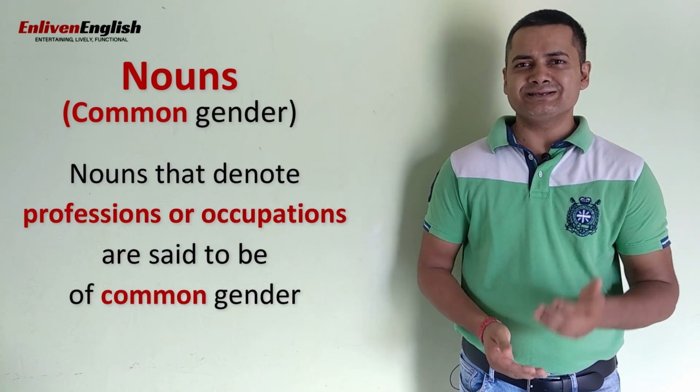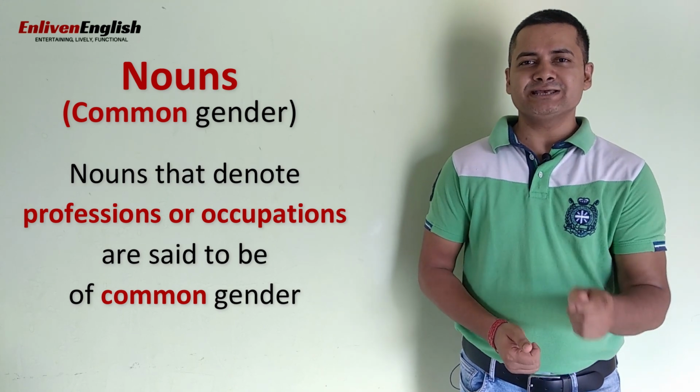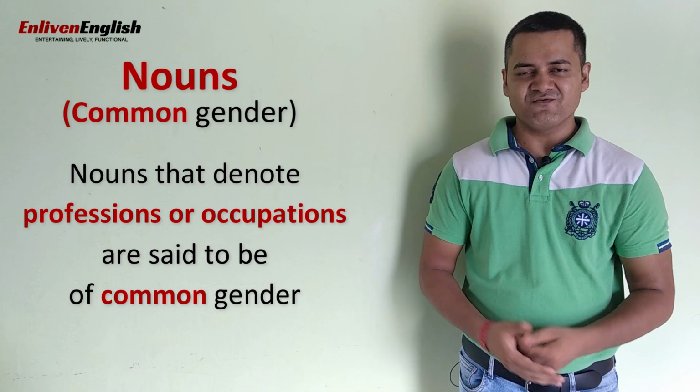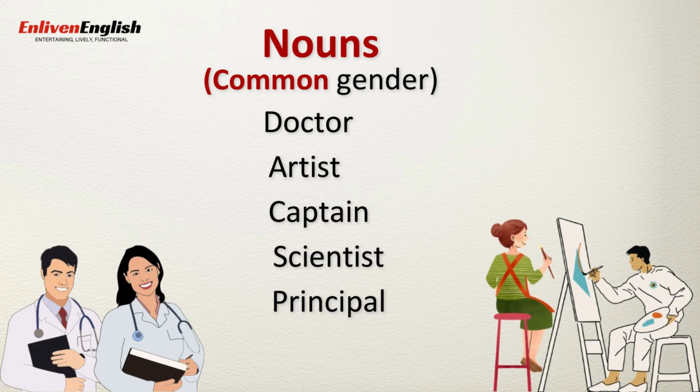Most of the nouns that talk about professions or occupations are said to be of common gender. For example, doctor, artist, captain, scientist, principal, lawyer, etc.